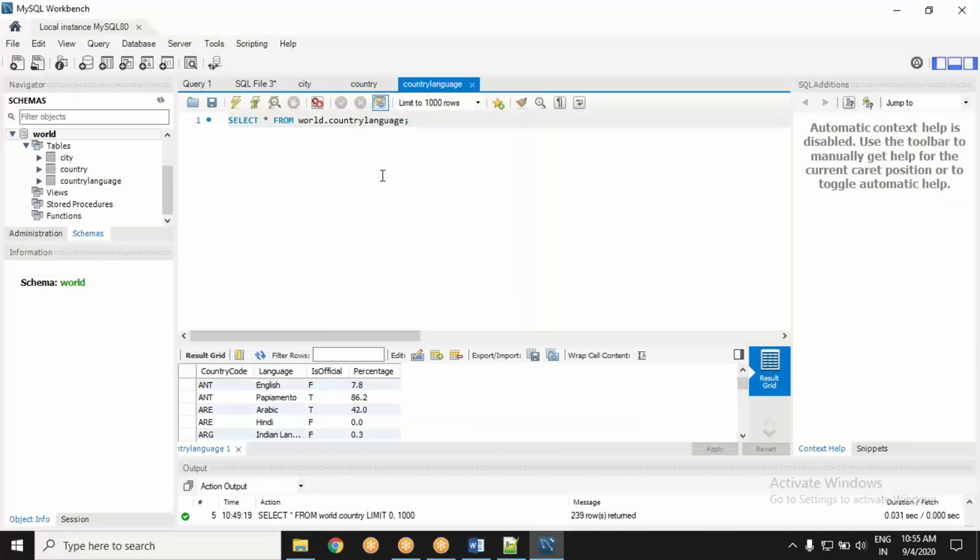Okay, then there is the country language table. What is the primary key? What is the foreign key? Get the idea right of this thing.